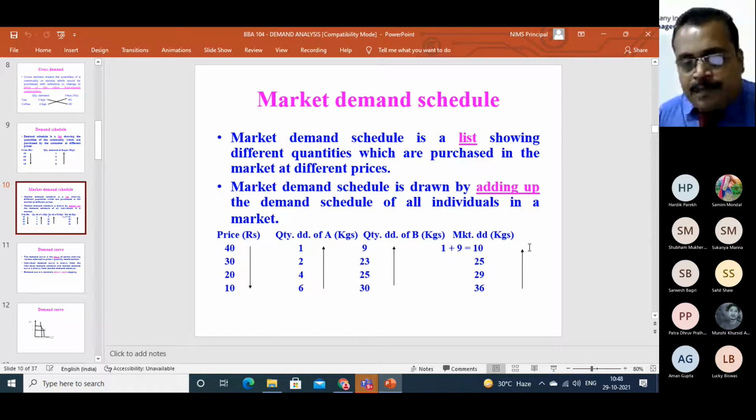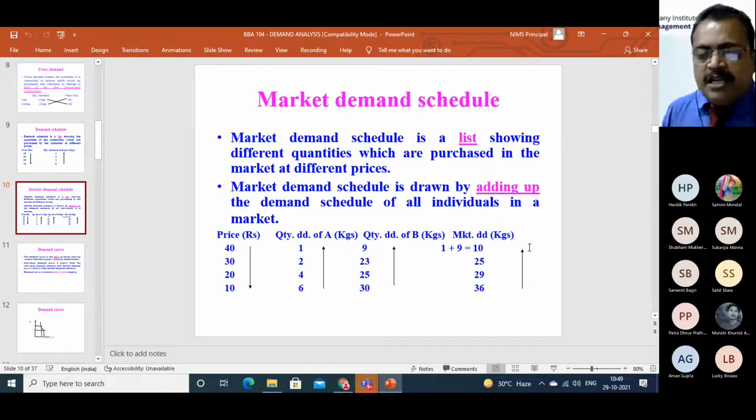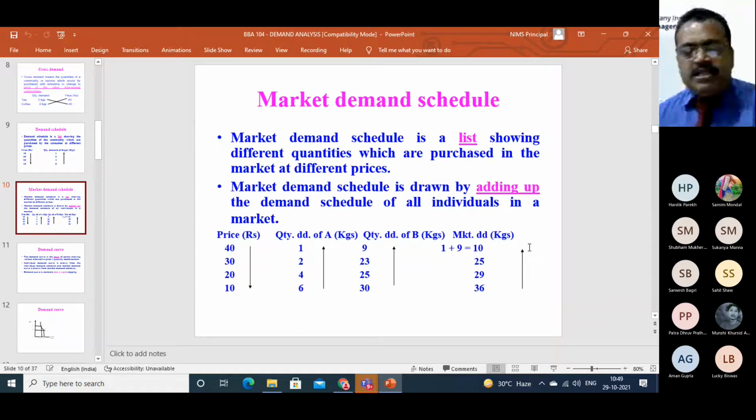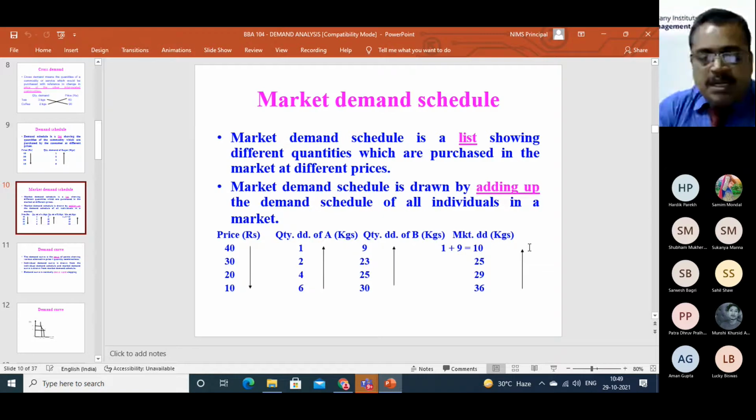So at rupees 40 in the market, how much is purchased? 1 plus 9, 10 kilograms. So the combination becomes 40, 10 in the market demand schedule. When price falls from 40 to 30, consumer A demands 2 kilograms because price reduces and quantity demanded increases, and consumer B increases quantity demanded from 9 to 23 kilograms. Together, 2 plus 23, 25. So the combination is 30, 25.